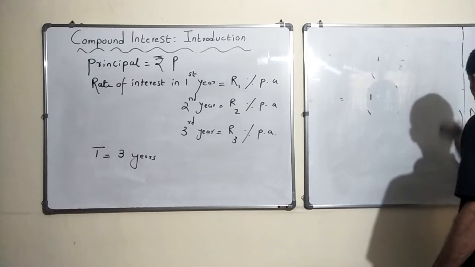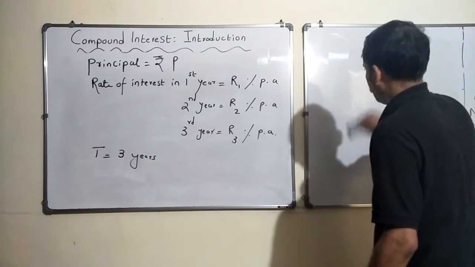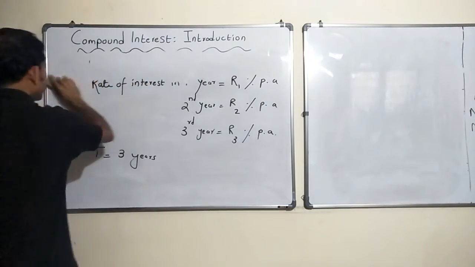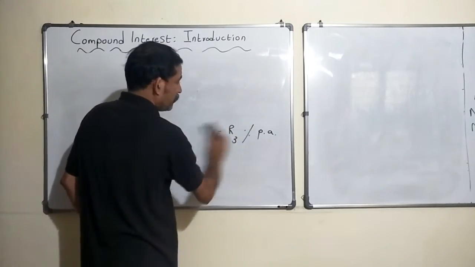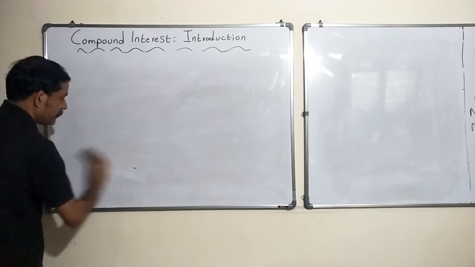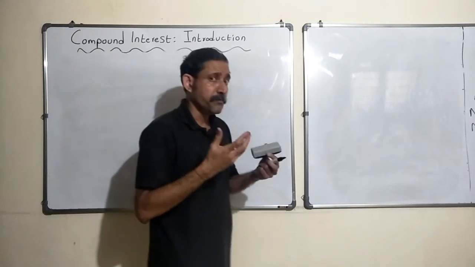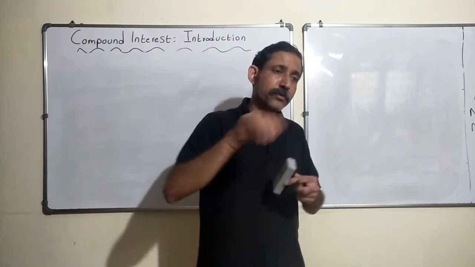There was one more type. Let me introduce that also. What happens is we are assuming that the compound interest is computed at the end of 1 year. What if the interest is computed at the end of 6 months and added to the principal?